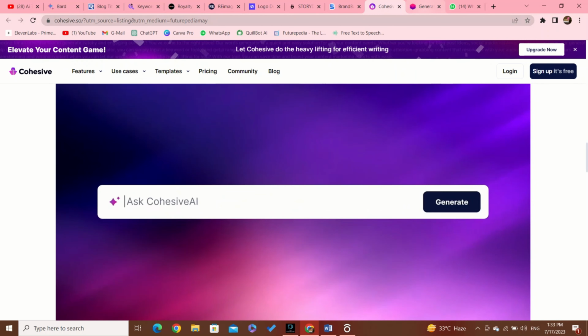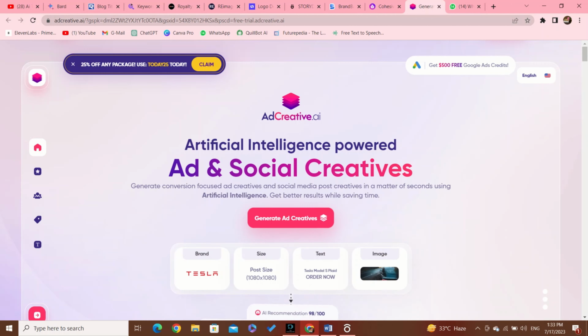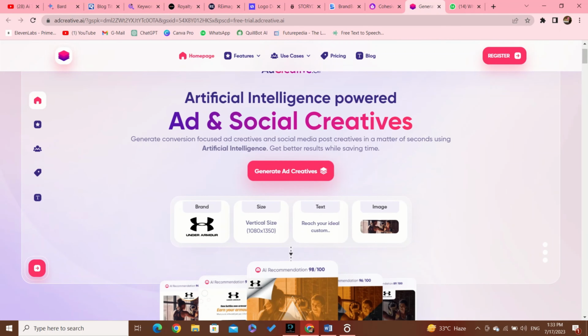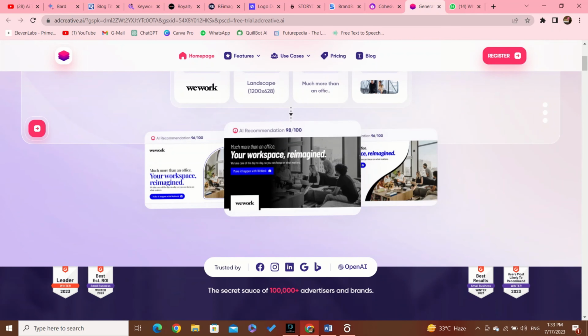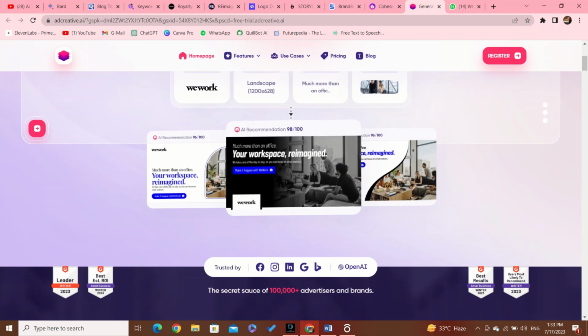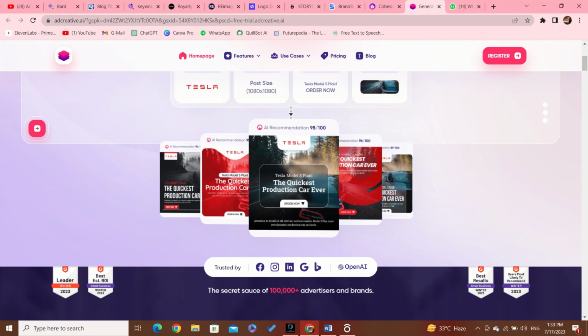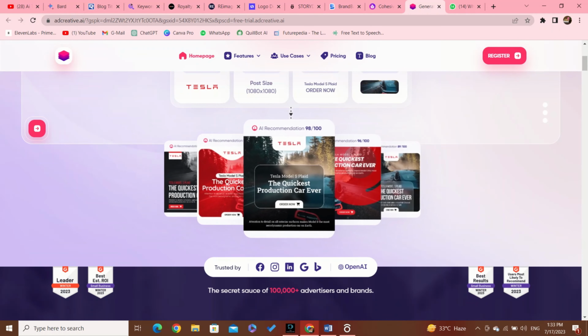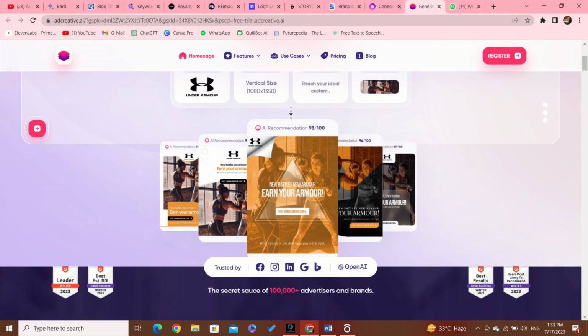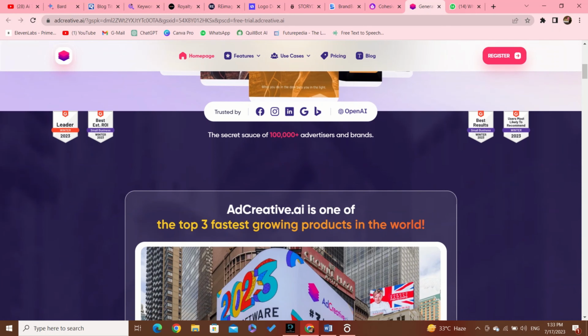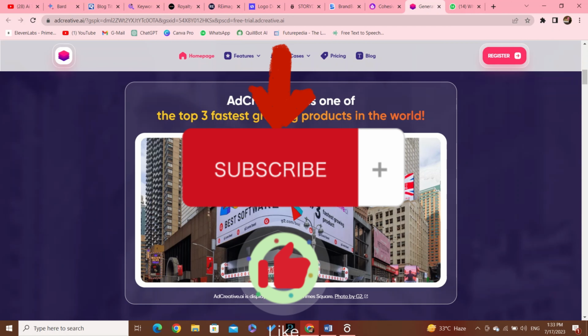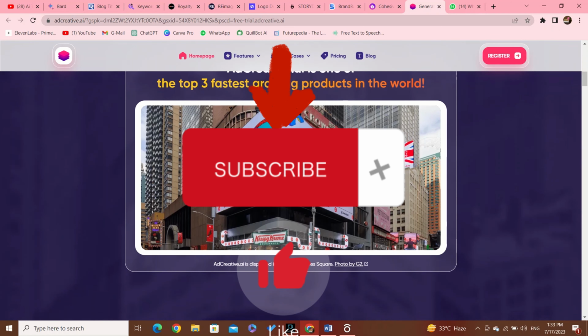10th website is adcreative.ai. Adcreative.ai potentially refers to an artificial intelligence-powered platform or tool related to advertising and creative content generation. It might be a platform that uses advanced algorithms to analyze data, audience insights, and advertising trends to create compelling and engaging ad creatives for various digital marketing campaigns.